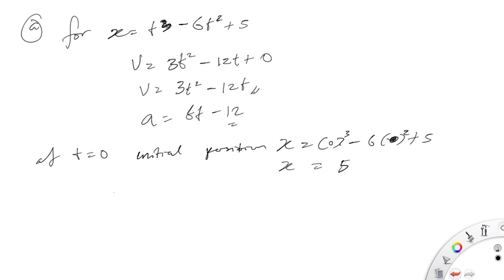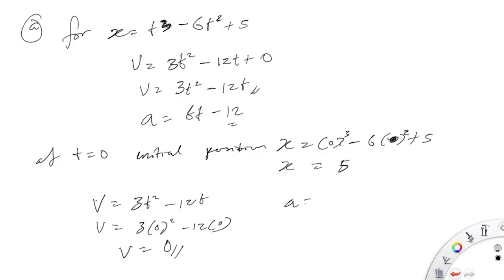If we now go back to our velocity, we remember that v is equal to 3t squared minus 12t. We substitute 0, v will be 3 times 0 squared minus 12 times 0. v is equal to 0. Similarly for acceleration, a is equal to 6t minus 12, so a is equal to 0 minus 12.